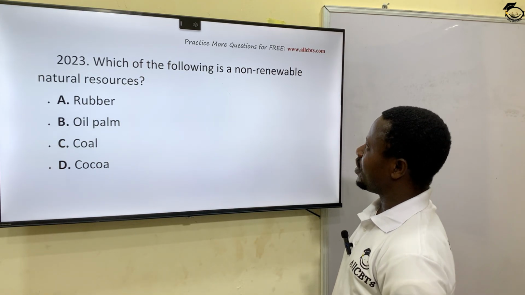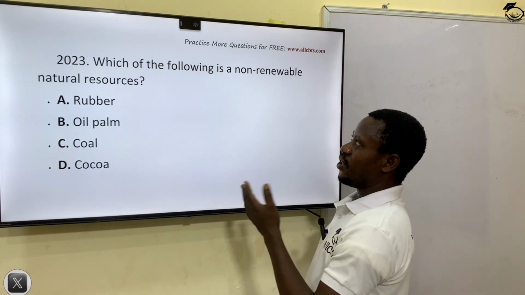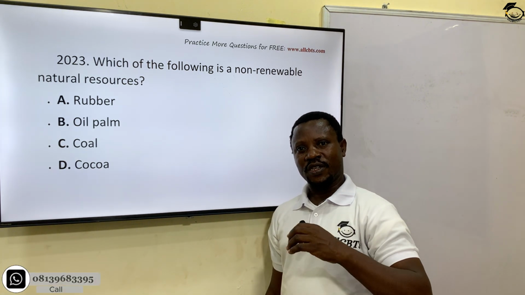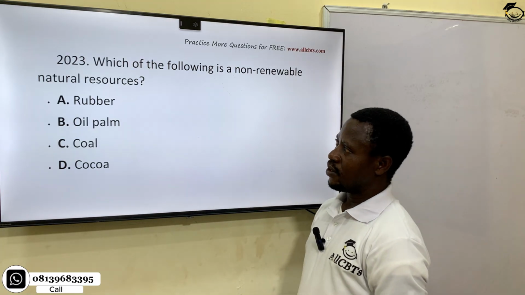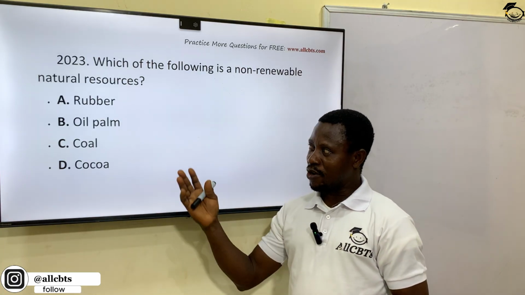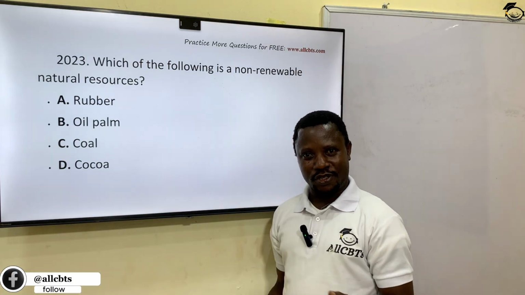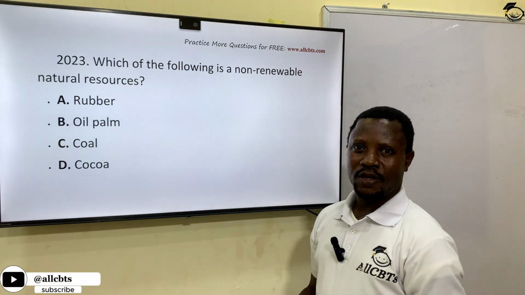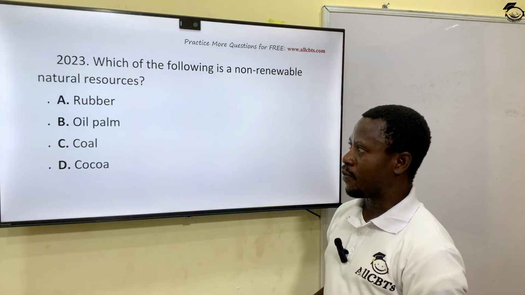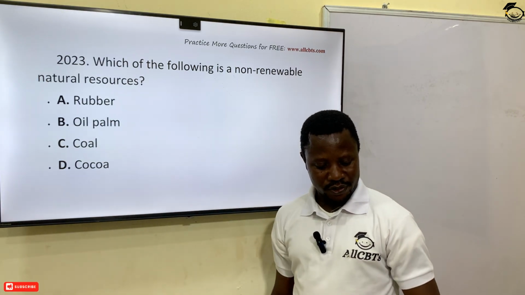Which of the following is a non-renewable natural resource? They are all natural resources, but one out of them is not renewable. You can't renew it. Once it is used, it is gone. All right? Rubber, oil palm, coal, cocoa. If you are smart enough using agricultural sense, the other three can be planted, can be renewed. You plant their trees and then get more. But coal is burnt off, is used off, and cannot be renewed. It takes a longer time for another one to come up. Okay? So rubber, oil palm, cocoa, they are all renewable. C is the correct answer.